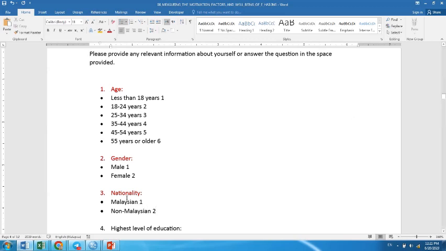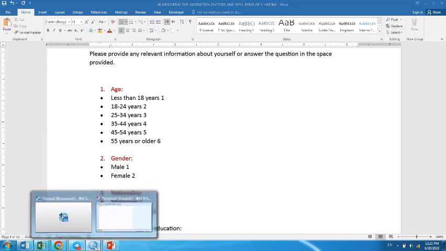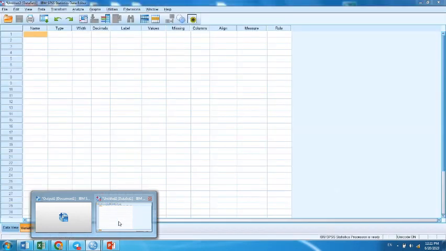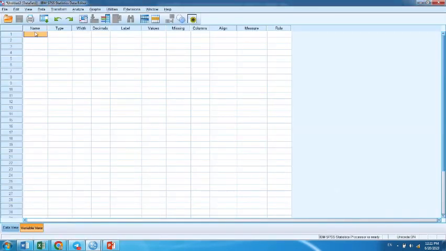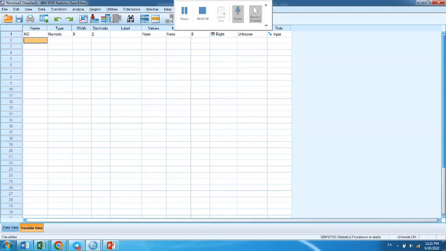Now let's go to our SPSS. When you distribute the questionnaire, you need to number the questionnaire. So always number 1 should be the numbering. When you collect the survey, you put the number on the top of your questionnaire. If you check my video, I never skip the number, because that is your major reference, your original reference.